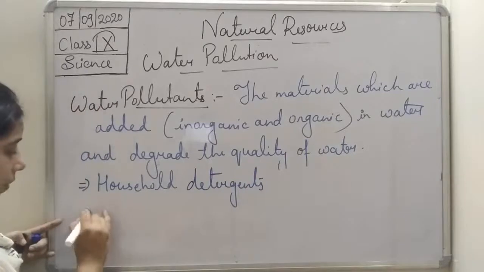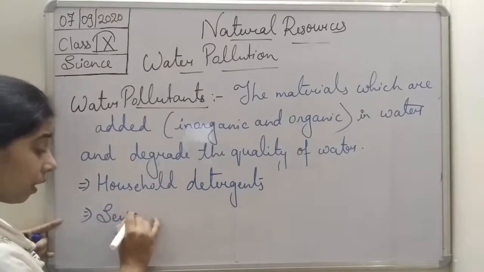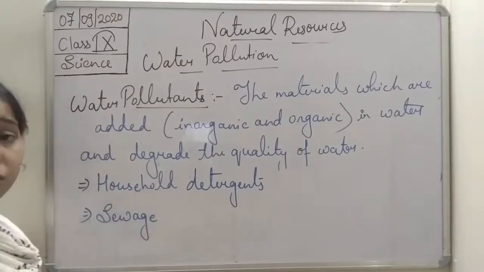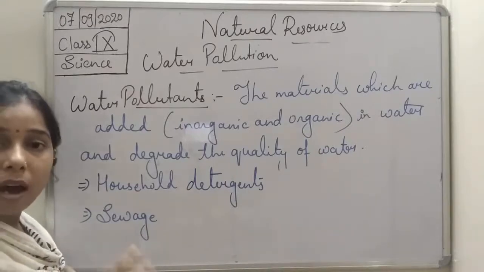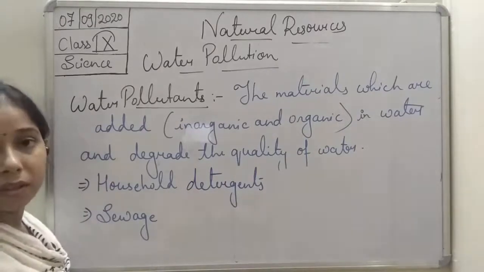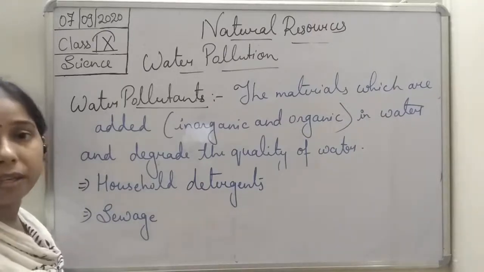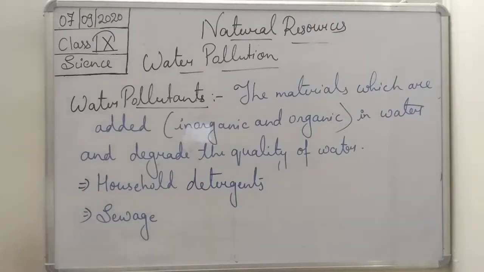Okay, the second one is the sewage that comes from the different houses, students, the dirty water, the waste water that comes from the houses and mixes into the river. Then what will happen? Ultimately, it will degrade the quality of the water.